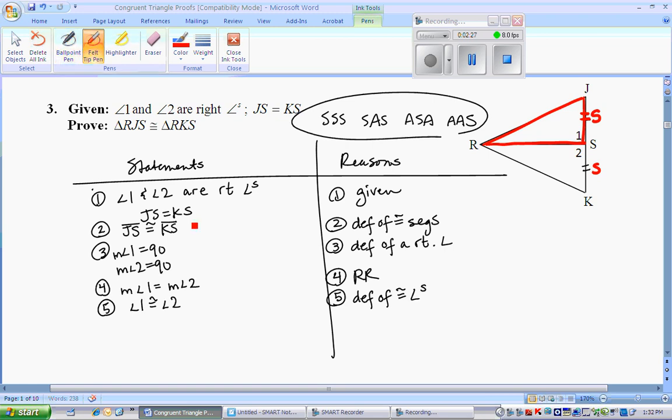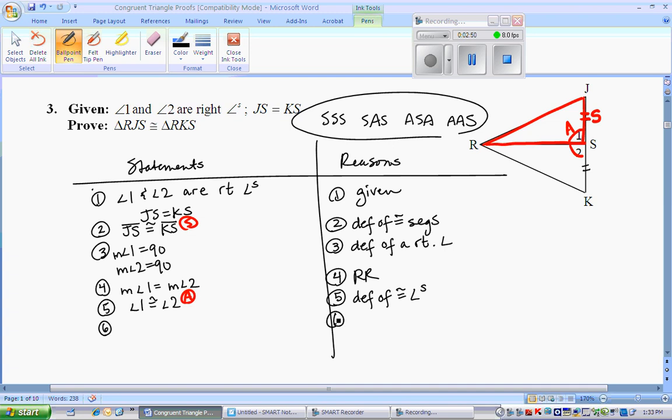So here I had a set of sides. This is now a set of angles. I'll label 1 and 2 in my picture. That's a set of angles. Usually don't label both triangles, so we can if we want, but I'll just do a side and an angle. Need a third one. All of our choices use at least 3 sets of corresponding congruent parts, so we're not done yet. We're still looking.